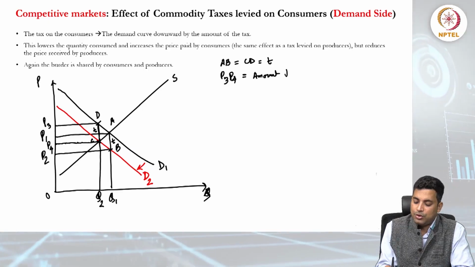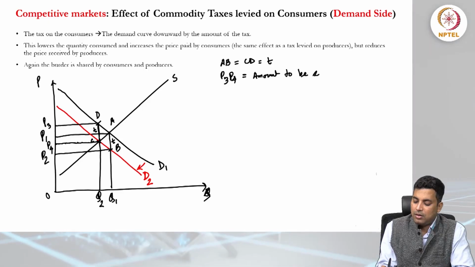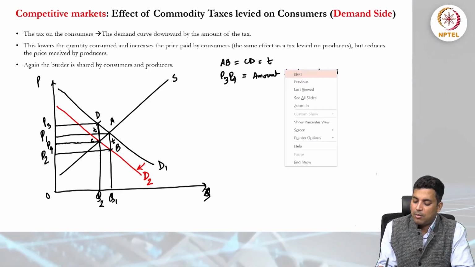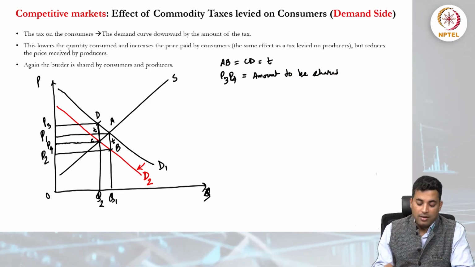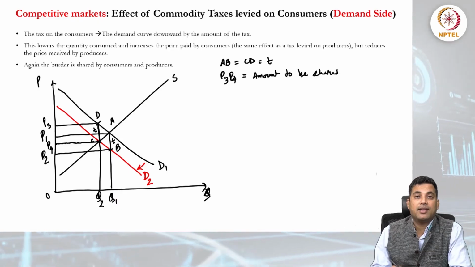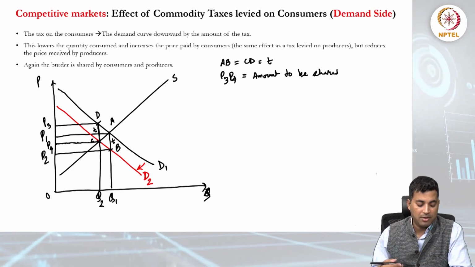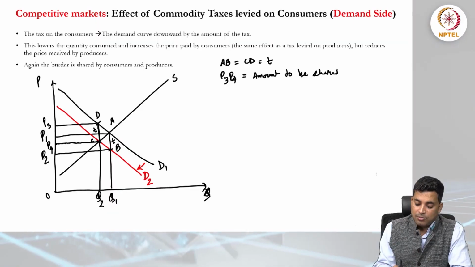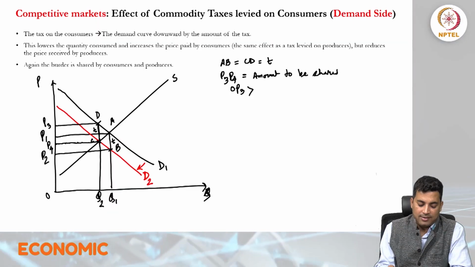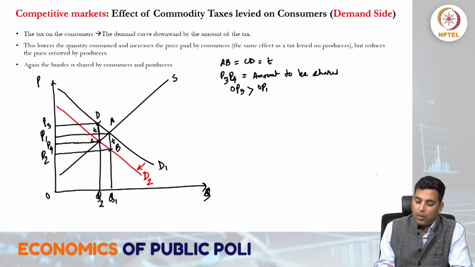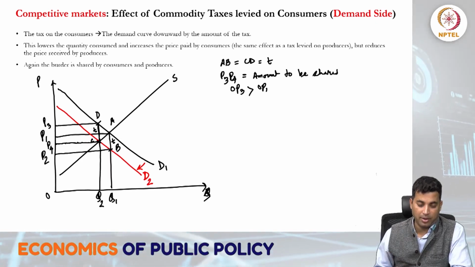This is the amount to be shared. When we say the consumer is paying more, it is because OP3 is certainly higher than OP1, and OP1 is the market price.